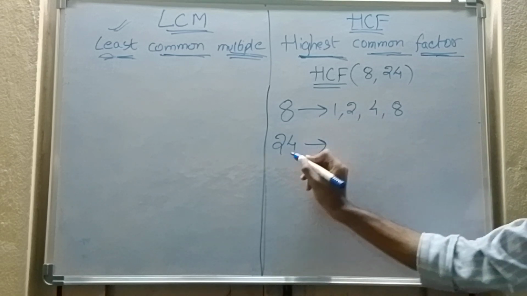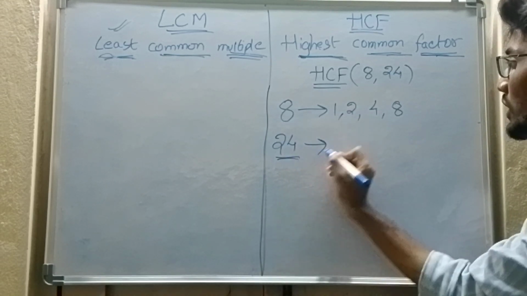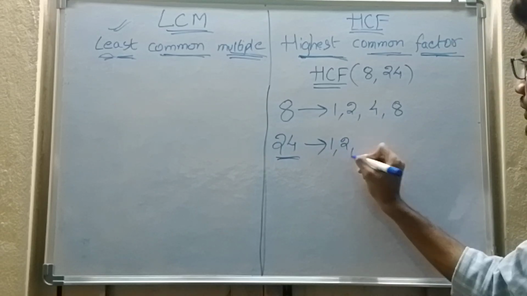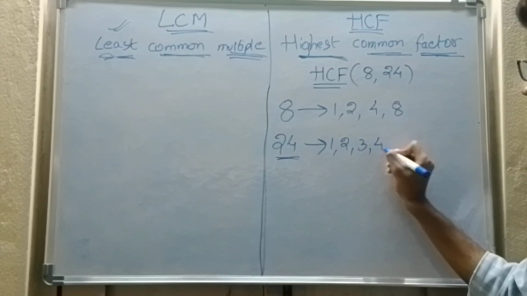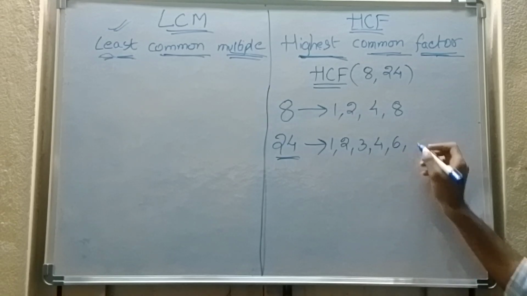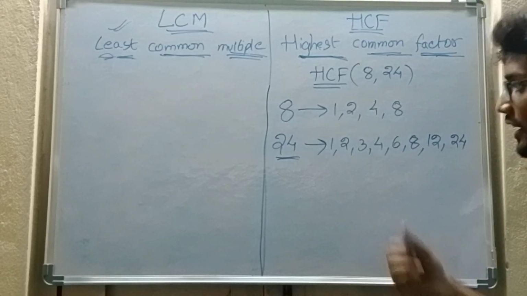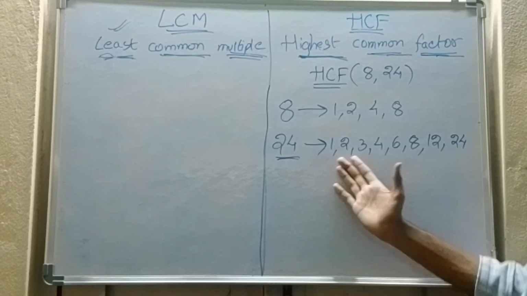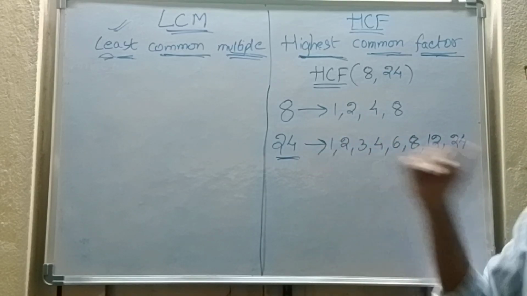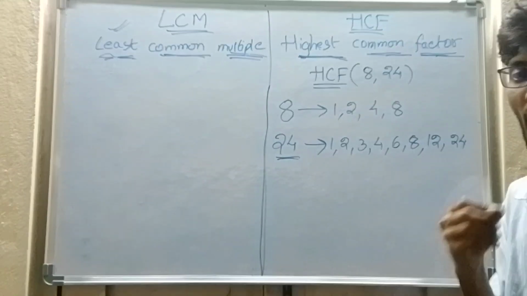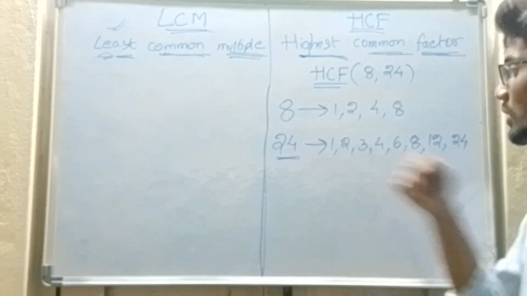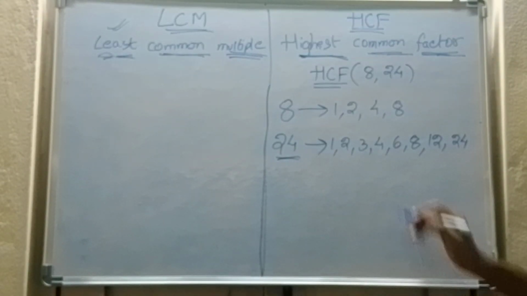So what are the factors of 24? 1, 2, 3, 4, 6, 8, 12, 24. These are the factors of 24. Do you get a doubt, sir, how can you remember that these numbers are the factors of 24? How do you know? Do you have that doubt while I am writing these factors?